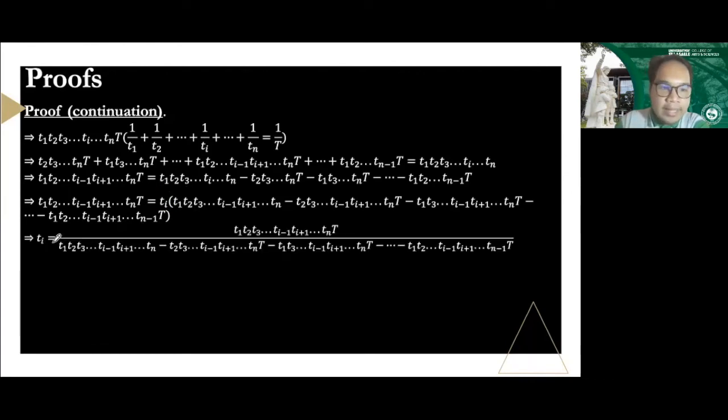So t sub I now is equal to the left side, which is t sub 1, t sub 2, t sub 3, up until all the terms except t sub I itself, all over all the terms, missing t sub I. In the denominator, we have a term which is missing only t sub I, and big T, minus, after that, the next succeeding terms will be missing t sub I and a certain T. So here we have a certain t sub 1 missing and t sub I. Here we have a missing t sub 2 and t sub I. Here we have until we will have all the missing t sub n and t sub I.